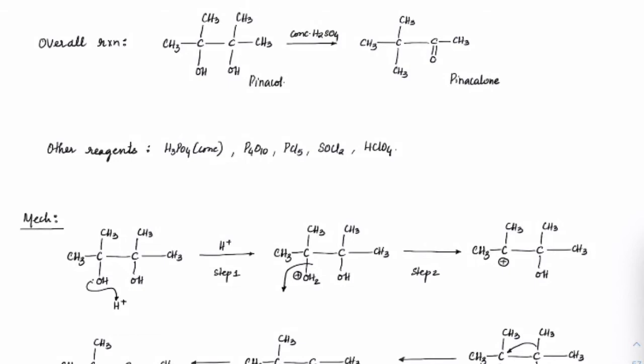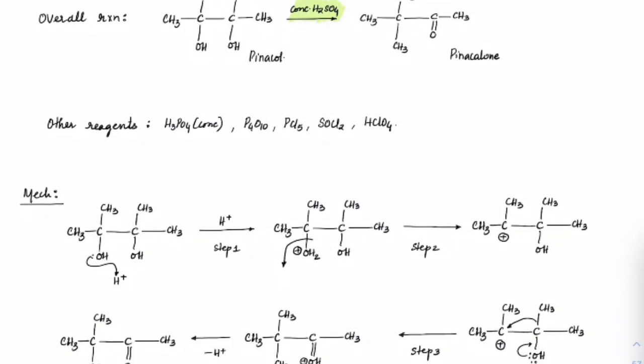The other reagents: it's not necessary we always have to use concentrated H2SO4. The other reagents could be H3PO4, P4O10, PCl5, SOCl2 and HClO4. All of them will give a similar reaction. In short, these are either acidic oxides or strong, concentrated acids.